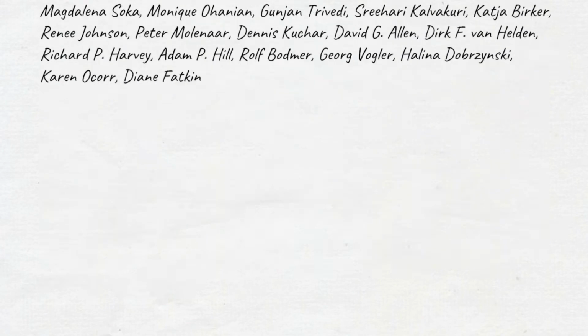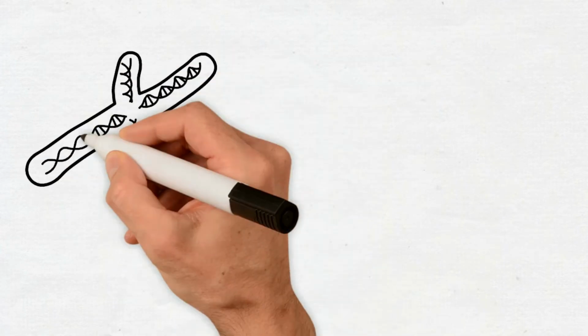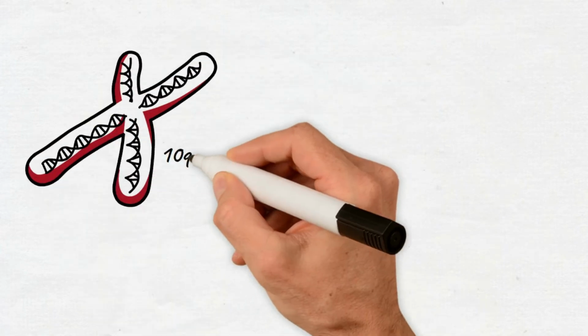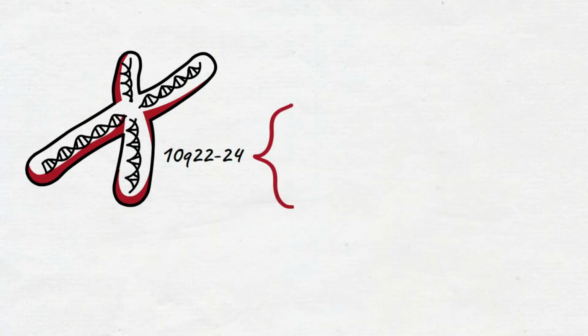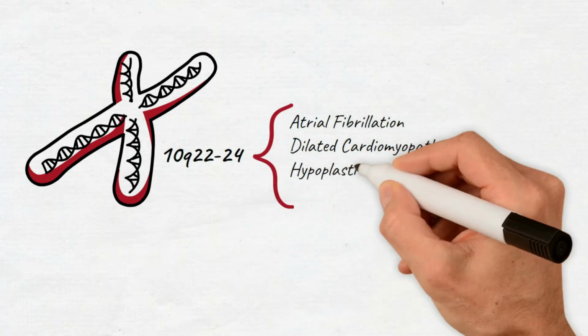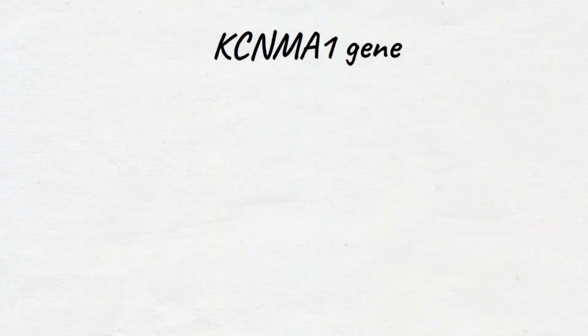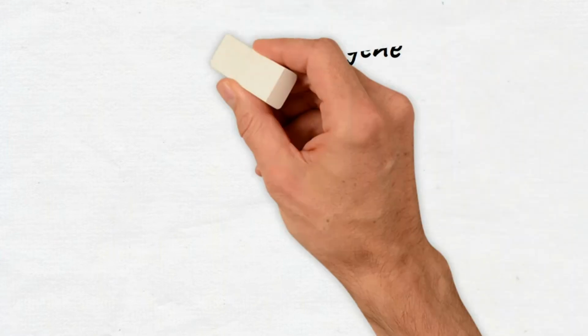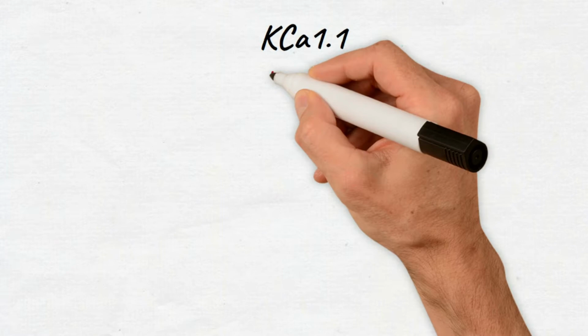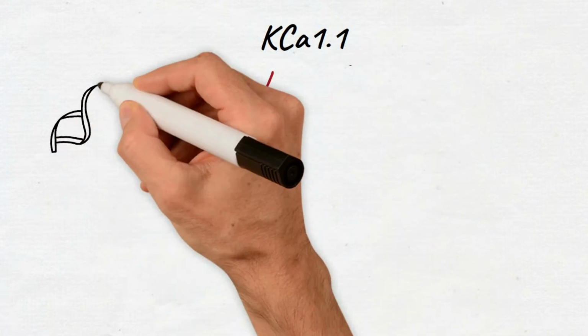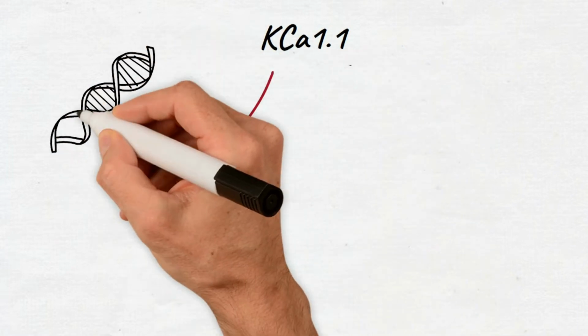Recently, an interval on chromosome 10q22-24 was identified to be linked to atrial fibrillation, dilated cardiomyopathy, hypoplastic left heart syndrome, and neurological disorders. The gene KCNMA1, encoding the alpha subunit of the large conductance calcium-activated potassium channel KCa1.1, maps to this region. However, insights into the cardiac functions of KCa1.1 are limited, and KCNMA1 has not been investigated as a